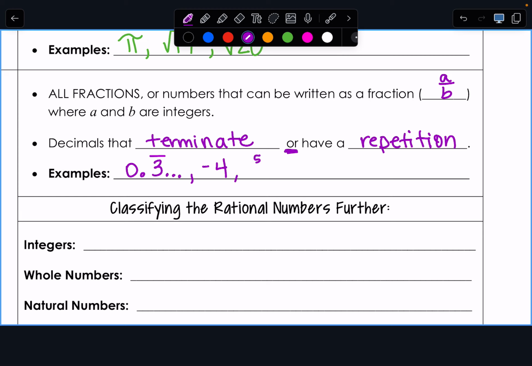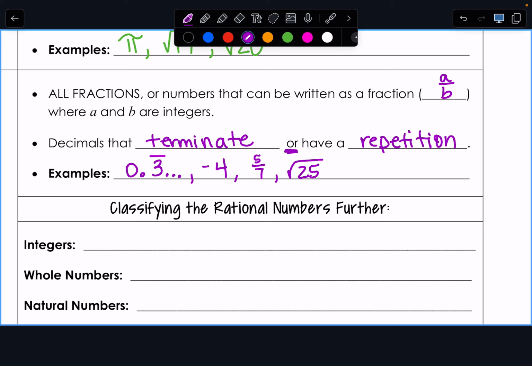The number 5/7, it's a fraction, so it's rational. Okay, let's go back to my question from earlier. The square root of 25. This would belong in the rational category because what's the square root of 25? 5. Okay.